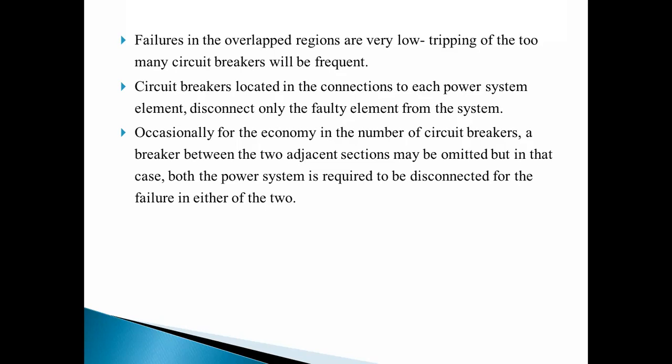Means when overlapping is there, at the same time more than one circuit breaker gets tripped. So if we omit that circuit breaker, in that case both the power systems are required to be disconnected for the failure, either in either of the two.